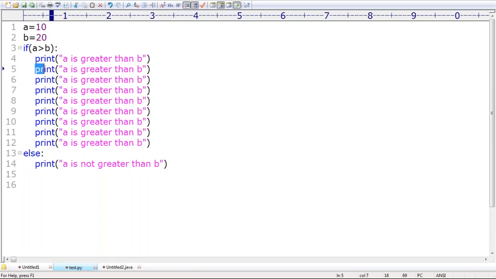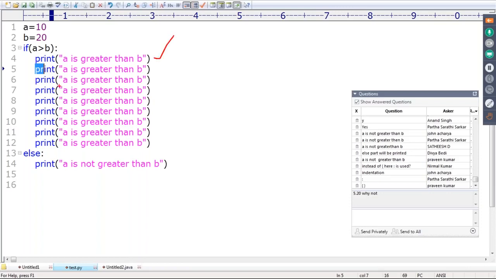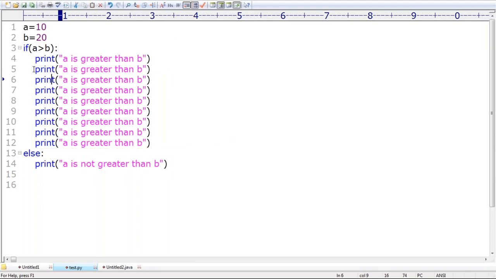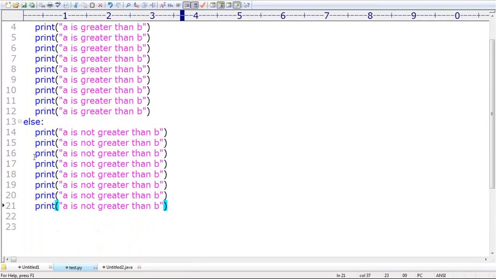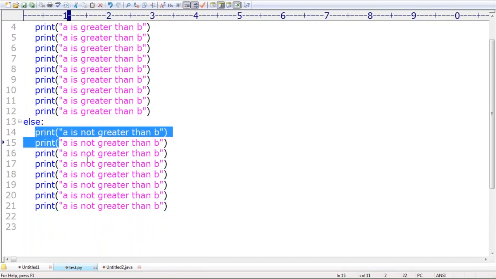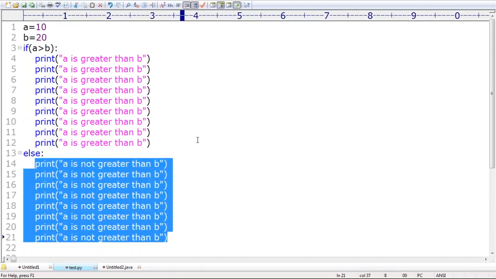Observe where this line is starting, in the same position only. This is nothing but indentation. If you are starting from the same position, it is considered as one block. Same way, if I take like this, this total thing is considered as one block. Curly braces are not applicable to Python. Everyone able to understand?